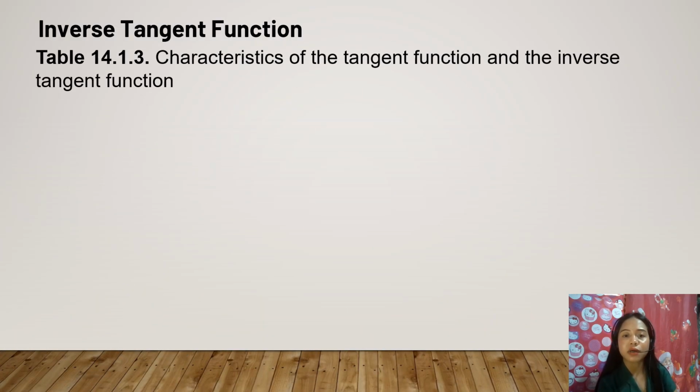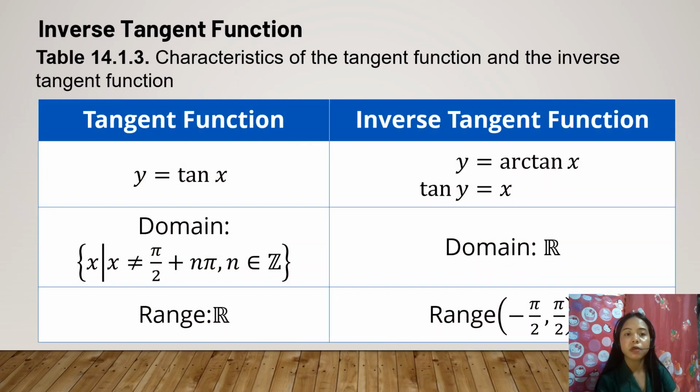So these are the characteristics of the tangent function and the inverse tangent function. Okay, the first tangent function we have here, y equals tan x. The inverse tangent function of that is y equals arc tan x, or tan y equals x. Well, the domain of the tangent function is, how do you read that one?